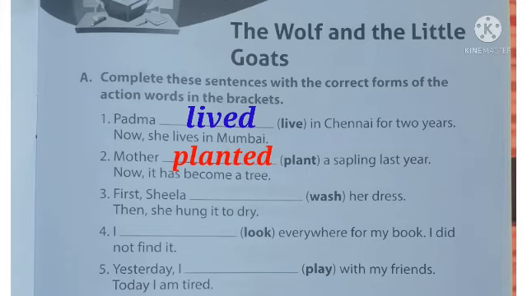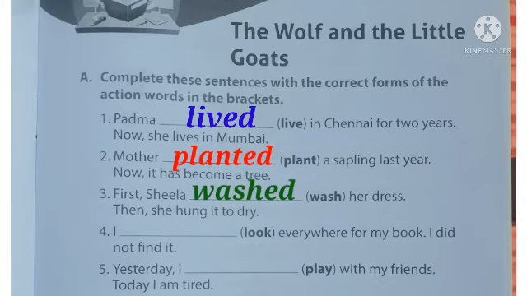Third one: first Sheila. In the bracket they are given the word W-A-S-H, wash. First Sheila washed her dress, then she hung it to dry. So how to write the past tense of the word wash? Yes, washed, W-A-S-H-E-D.